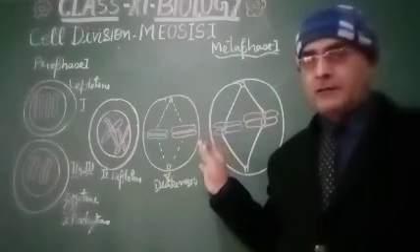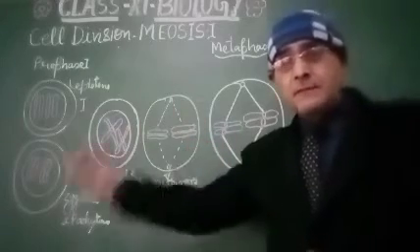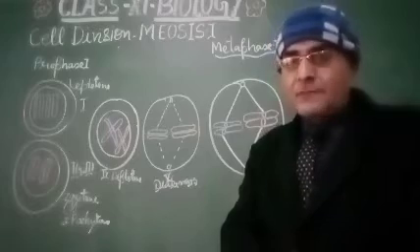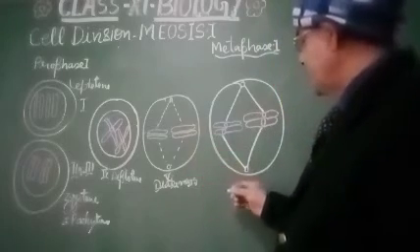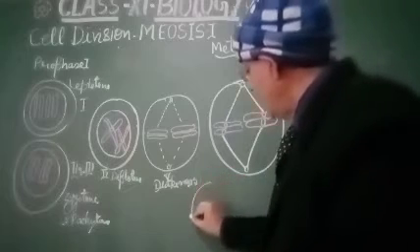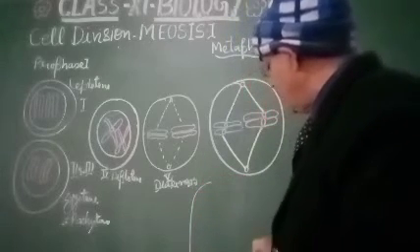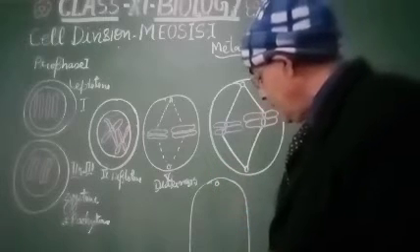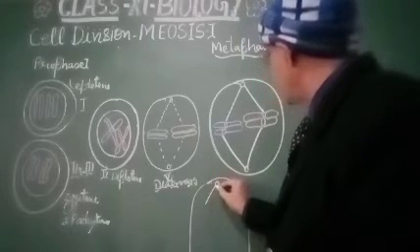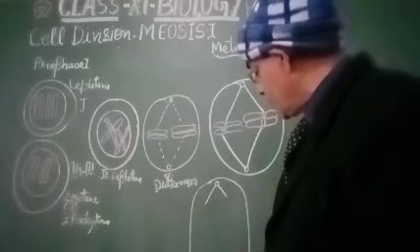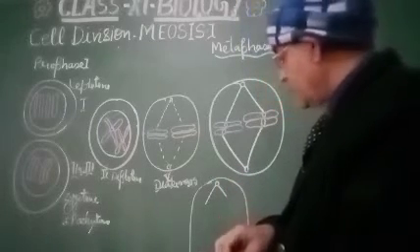Till metaphase 1. Now the cell is entering into the next phase, that is anaphase 1. And in anaphase 1, what is going to happen? See, anaphase 1 means the cell will be bipolar, and the spindle fibers collect the chromosomes towards the poles. So see this.